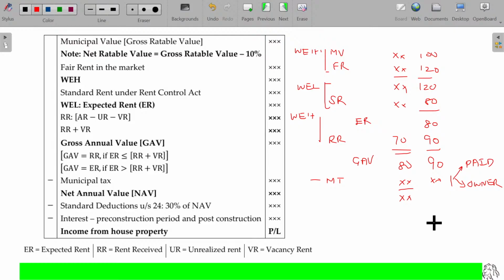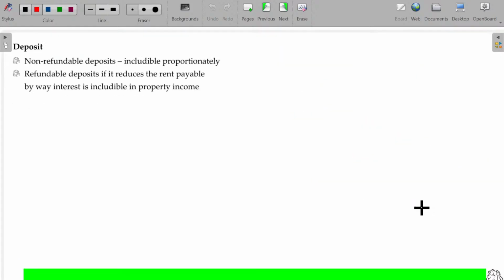Suppose you don't pay municipal tax for 15 years, and all the 15 years put together, at a stretch, you are paying in the current previous year. How much can be deductible? The entire 15 years' payment put together can be deductible in this current year itself, so in the year of payment. Is that clear? After subtracting municipal tax, what you get is called NAV, net annual value. Clear?